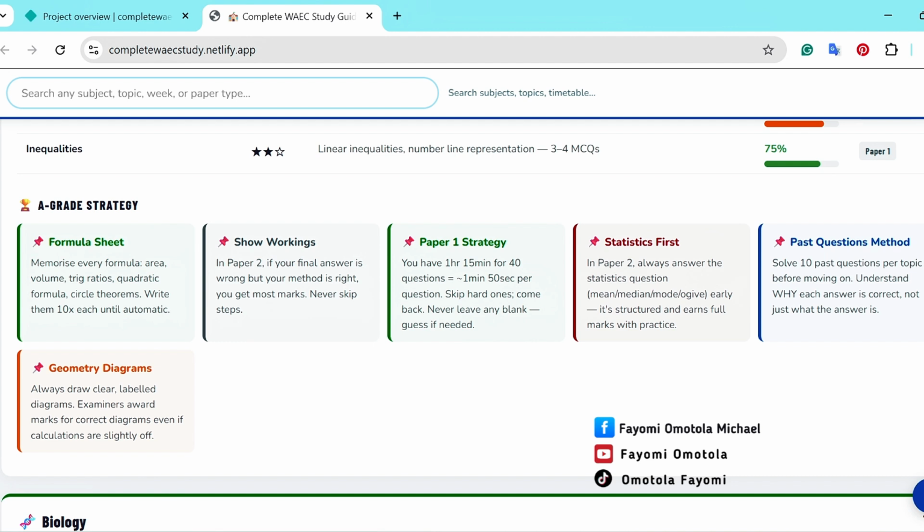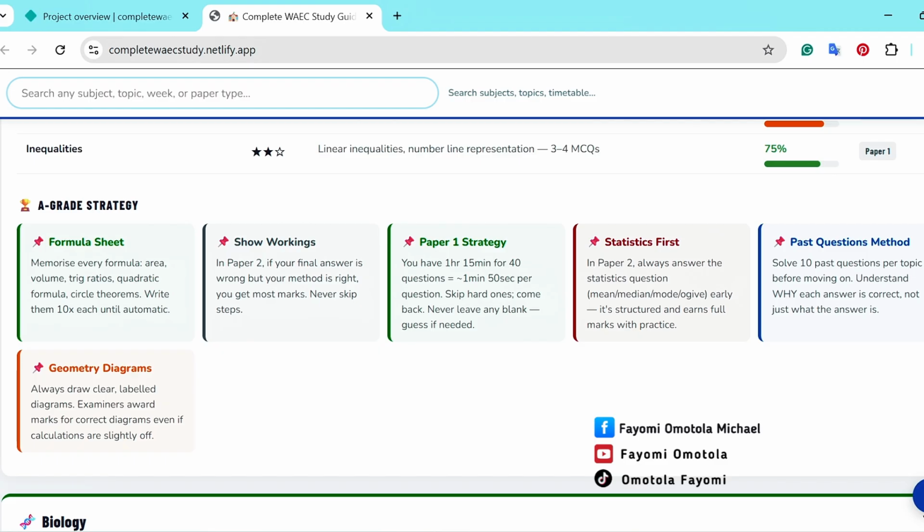So the paper one strategy is this. You have 1 hour 15 minutes, that's 75 minutes for 40 questions. So that means you have about 1 minute 50 seconds per question. So skip hard ones. If you use the JAMB method, go to the easy ones first across, because each question carries the same mark. Then you later go to the hard ones when you have enough time. Statistics first in paper two.